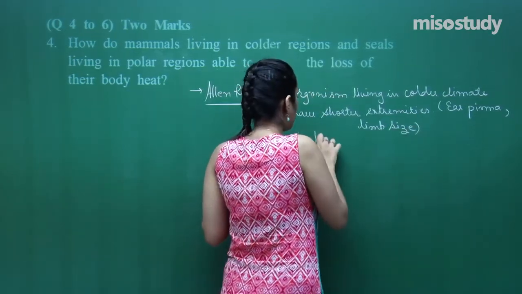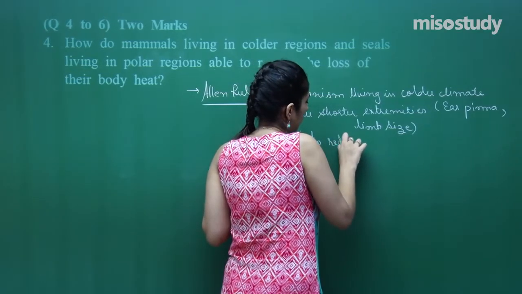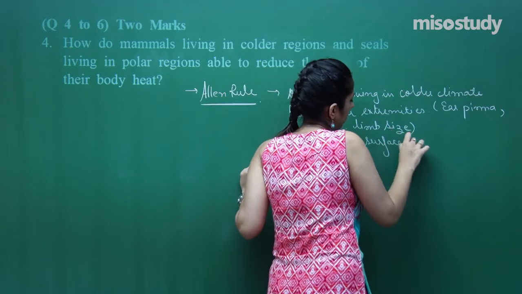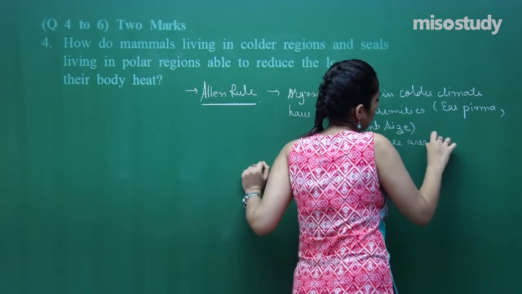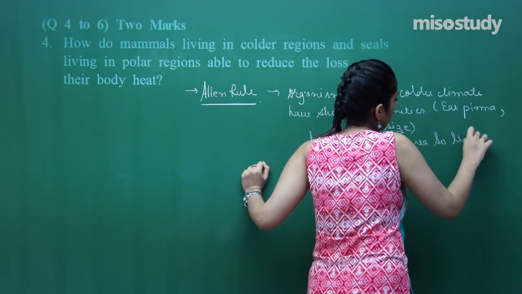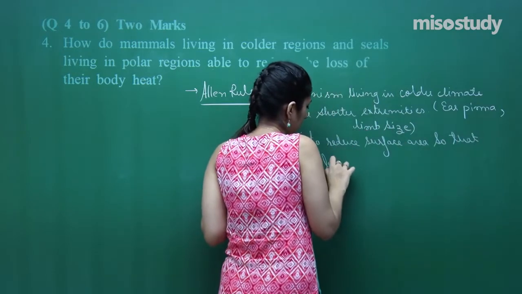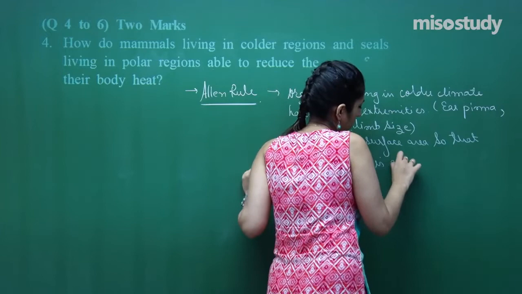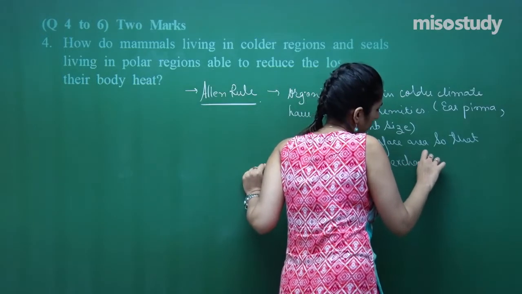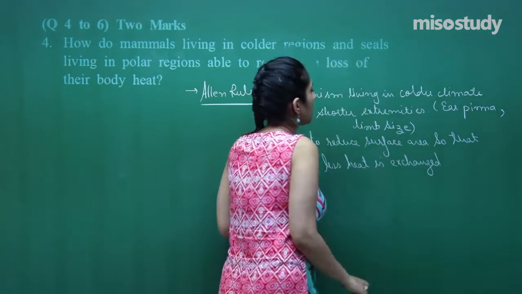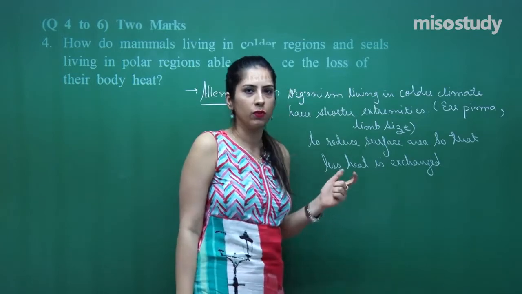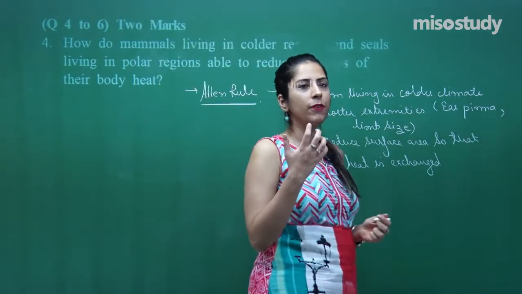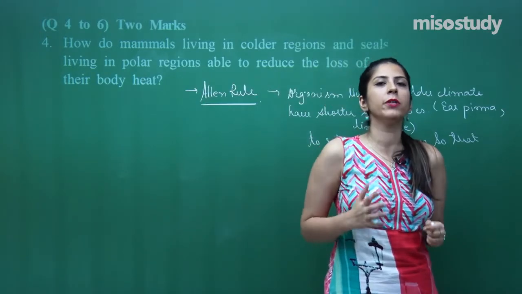To reduce surface area, so that less heat is exchanged. This is called Allen's rule, right. Now, in this they have a very specific thing so that the heat loss can be reduced.